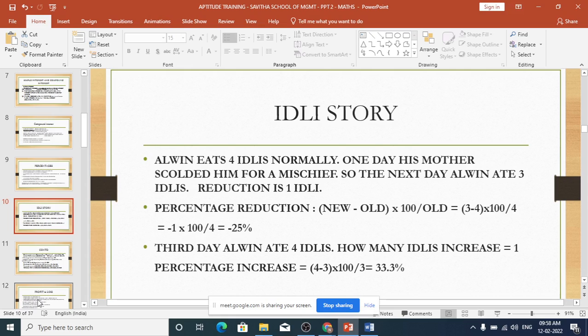But if Dhirubhai Ambani has to grow by 10%, he has to increase business by 10,000 crore. Here 10%, there 10%, but here 10 crore, there 10,000 crores, because the base value is big there, so the increase has to be bigger there. Okay, this you should keep in mind.